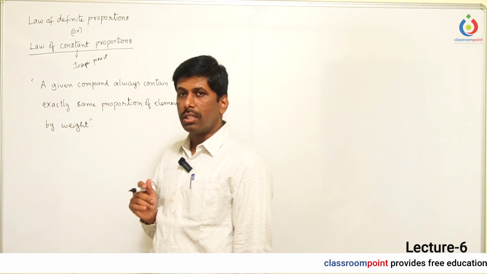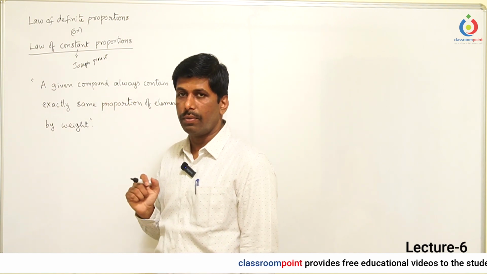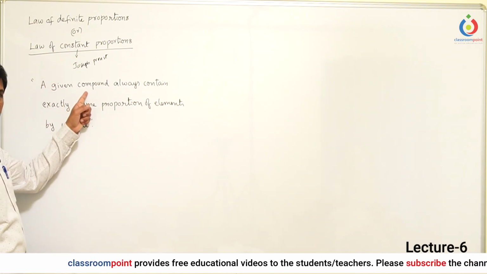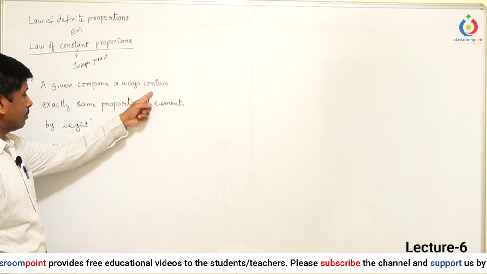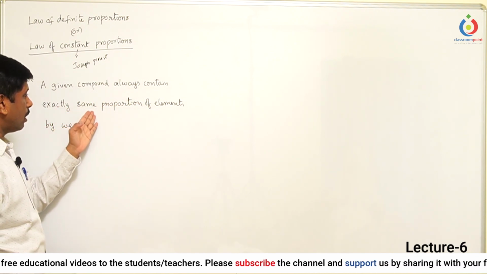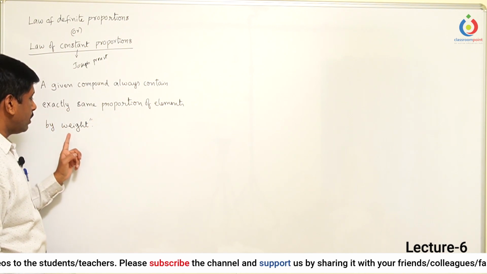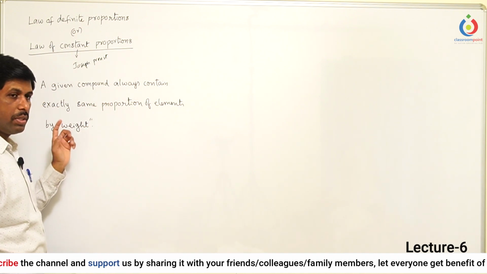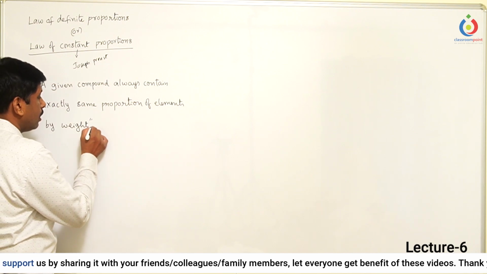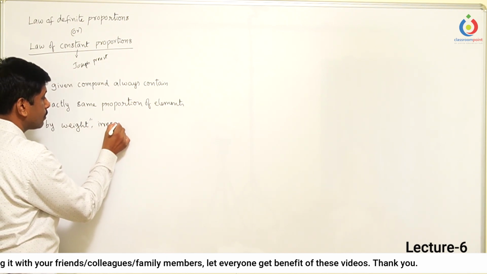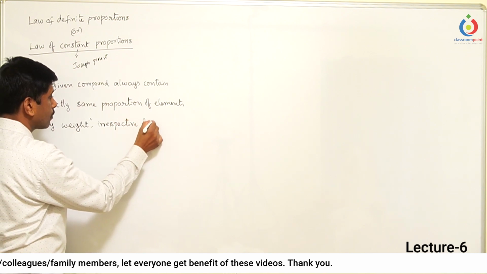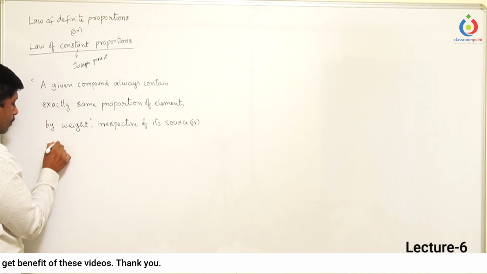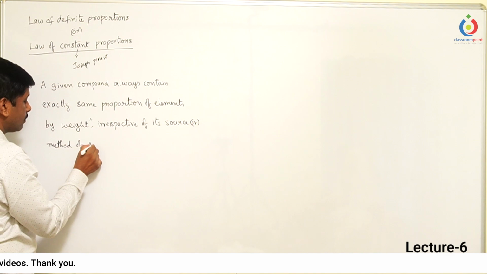So let us take some examples that justify this definition. This law says that whenever you take any compound, it always contains its elements in exactly the same proportion by weight. Whatever elements are present in a compound, their mass ratios are always the same, irrespective of its source or method of preparation.